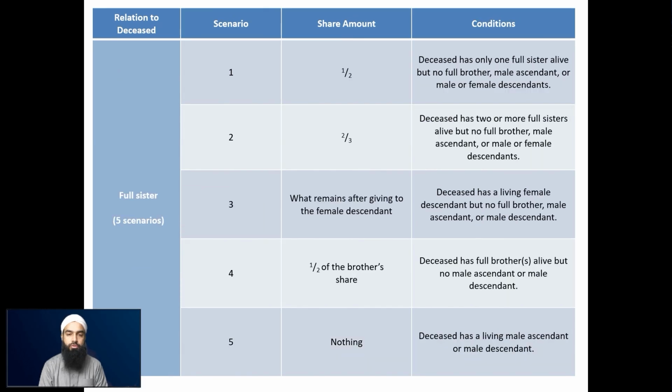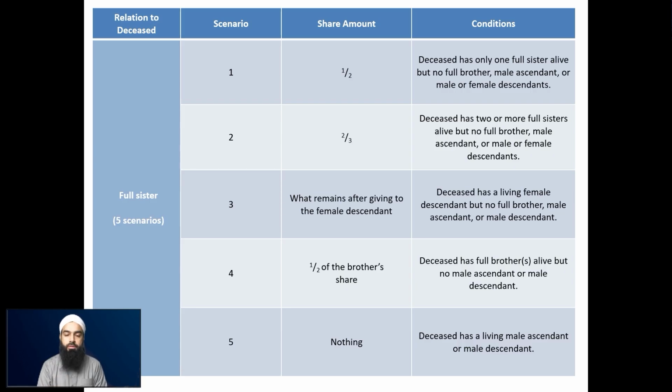Next, we move on to the shares of the full sister. So the full sister has 5 scenarios. This is now similar to the daughter scenarios, so it should be quite simple. There's only one difference you can see. So in the first scenario, she receives half when the deceased has only 1 full sister alive. So there's only 1 of them.